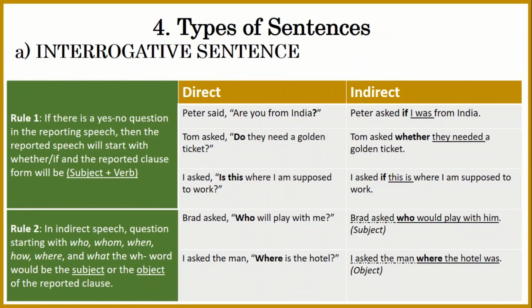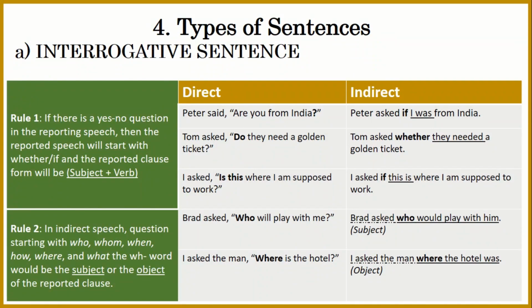Peter asked if I was from India. So this is how it works. Similarly, Tom asked, do they need a golden ticket? Tom asked whether they needed a golden ticket. So whether, and after that subject they, needed is the verb. So this is how it works.